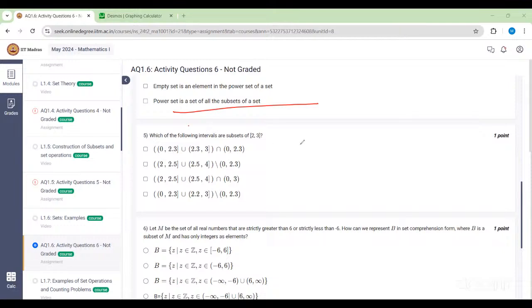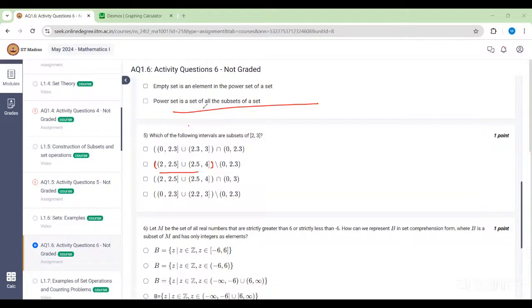So in which option do you have doubt, Pawan? Question number 5. Yeah, but which option? There are 4 options, right? Option number second, I thought. Second. Okay.